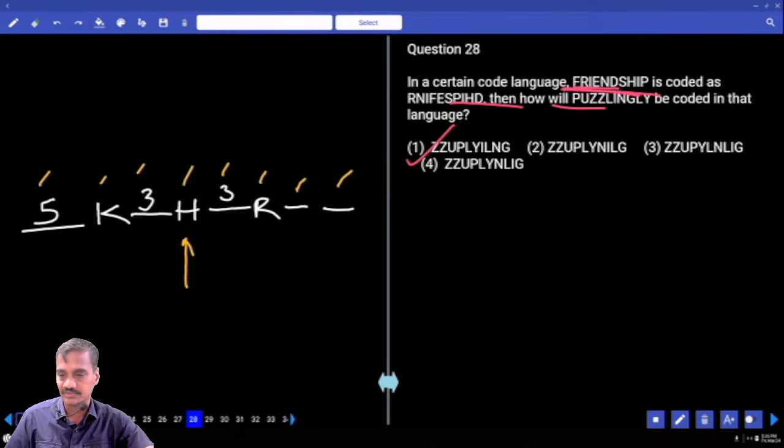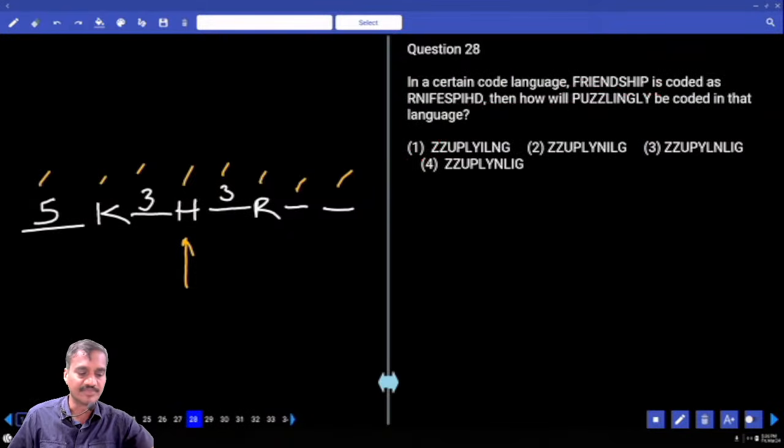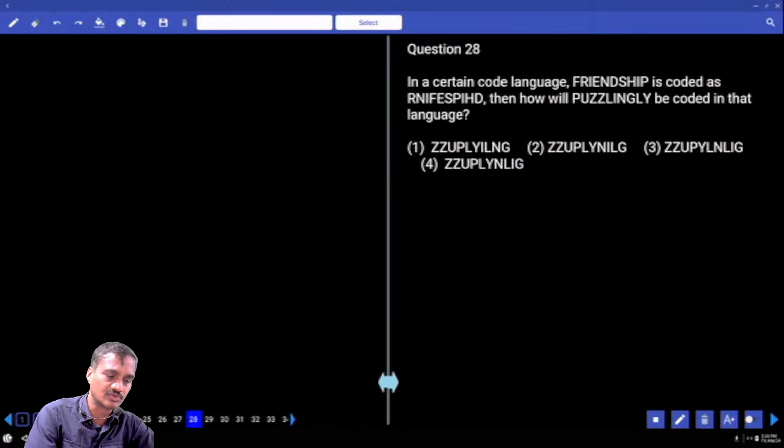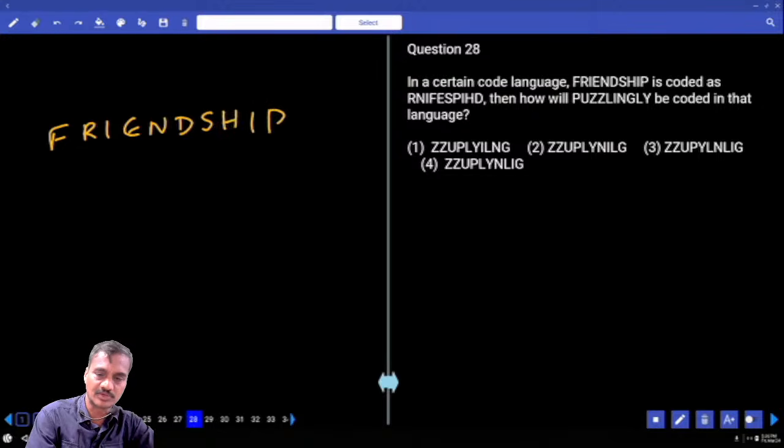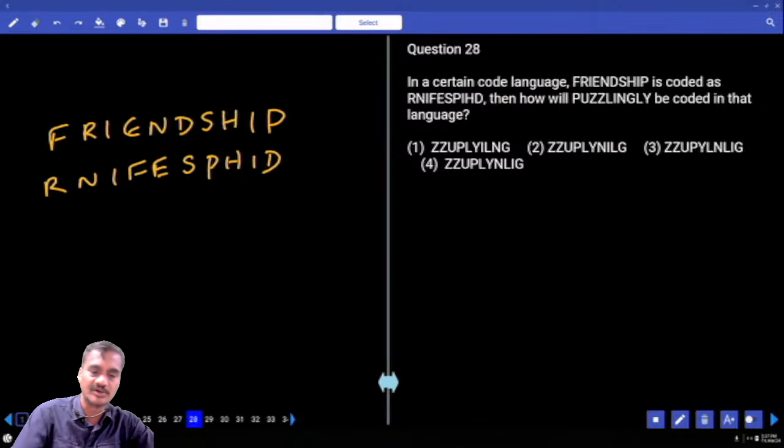Then next one, question 28. Now in this question, friendship is coded as RNIFE. RNIFE, the code given to the word friendship. FRIEN, FRIEND, SHIP. The code given to the word friendship is RNIFE and SPHID. And in the same way, now puzzlingly.